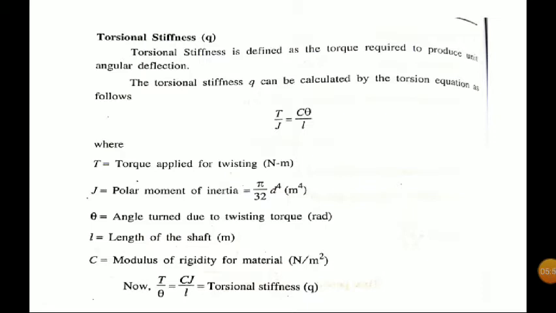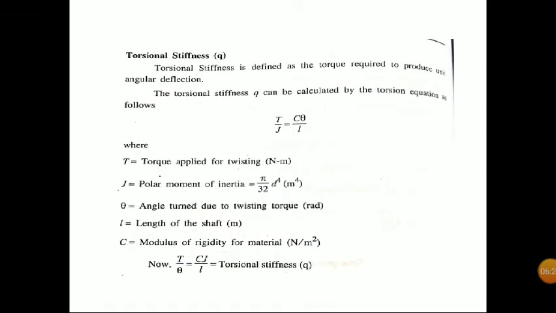Here T is applied torque, J is polar moment of inertia, that is pi d raised to 4 by 32 for a solid circular shaft, theta is angle turned due to twisting torque in radian, L is length of the shaft in meter, C is modulus of rigidity of material. So now what is torsional stiffness? It is defined as torque required to produce unit angular deflection, that is T by theta. So from here T by theta equal to C J by L. This is called torsional stiffness.